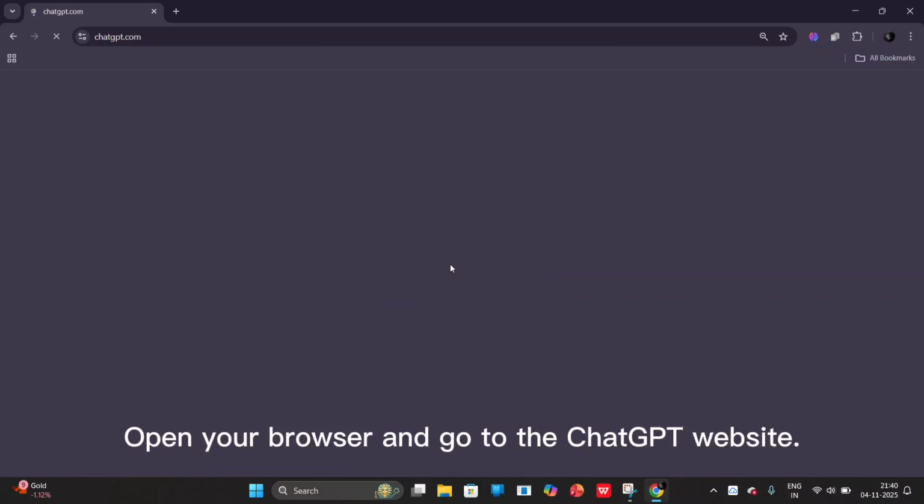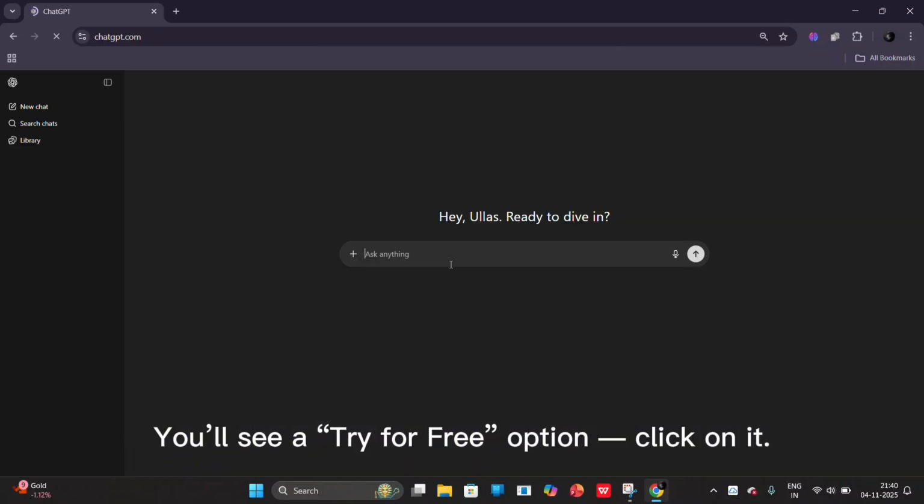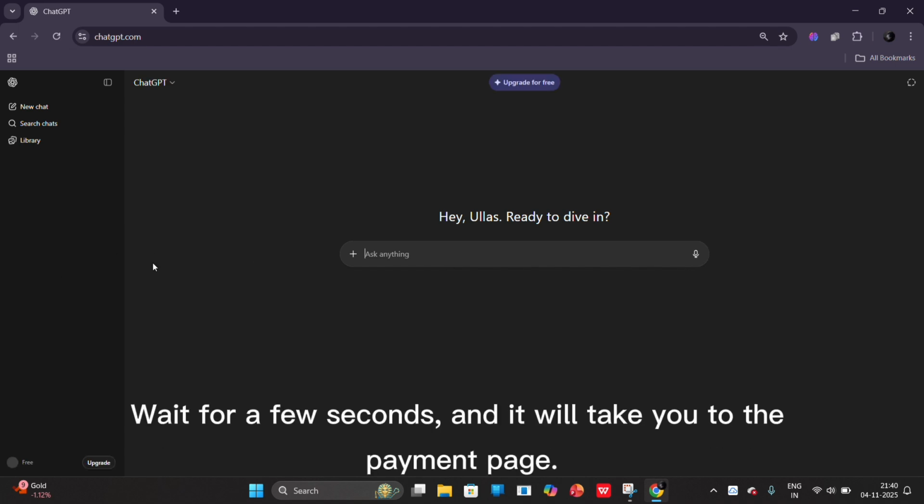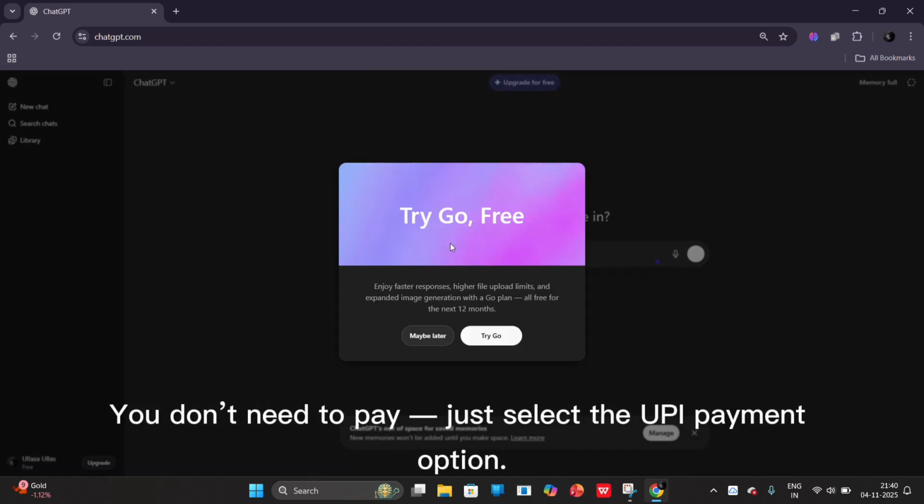Open your browser and go to the ChatGPT website. You'll see a Try for Free option. Click on it, wait for a few seconds, and it will take you to the payment page. You don't need to pay. Just select the UPI payment option.